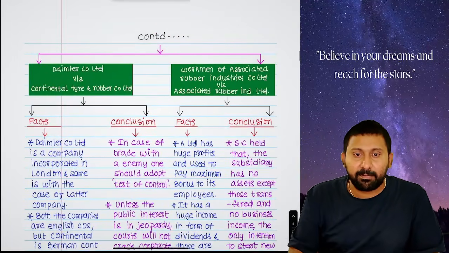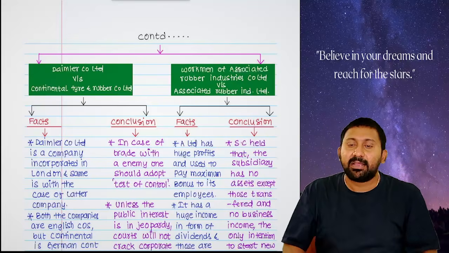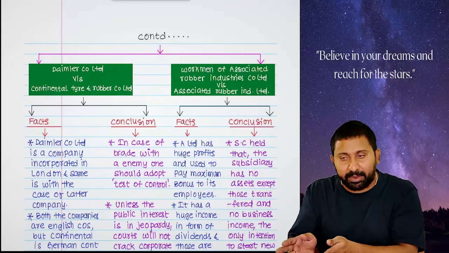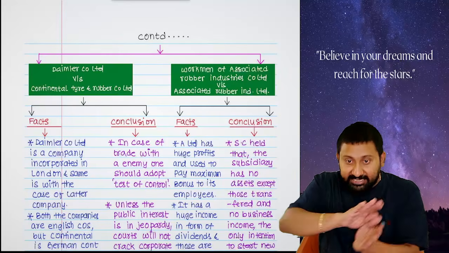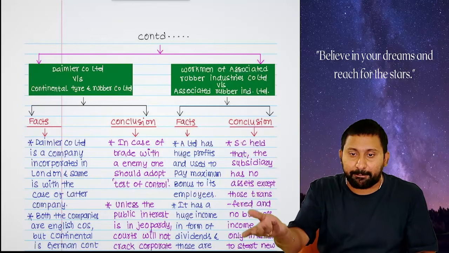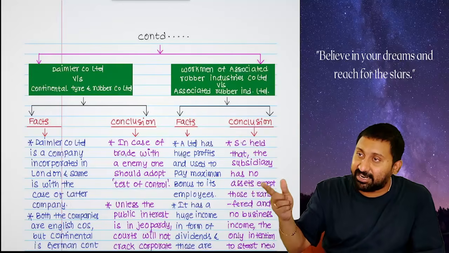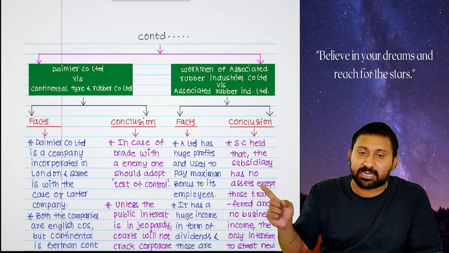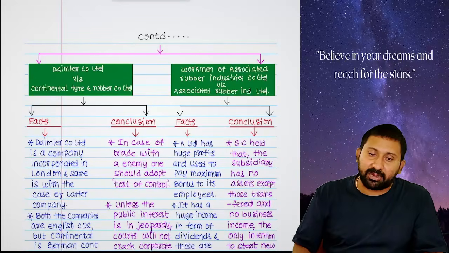Last one. Workmen of Associated Rubber. So simple, sir. Same Dinsha case. There is a company that used to get huge profits. When profits are there, bonus has to be paid. To evade the bonus, they transferred all the assets to another company. Therefore, income is falling, and they escape payment of bonus. Court said that you transferred your assets to other companies so that the income of this company will reduce, so that you can pay lesser bonus to them. So the intention of starting the company is to defraud the workmen. Therefore, the company and the new company are treated as one and the same.